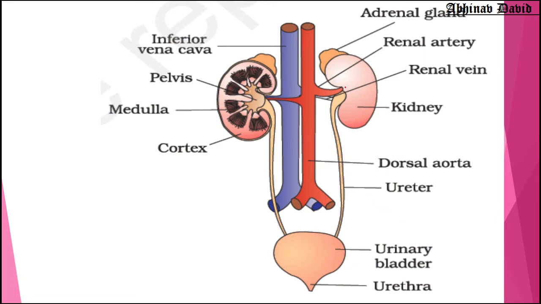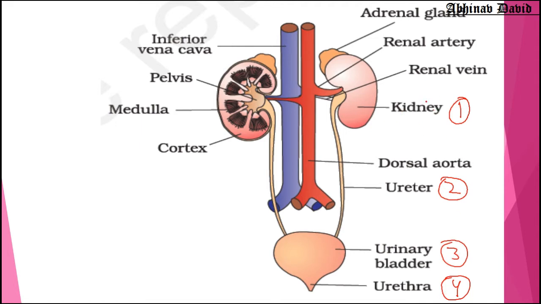So as I have already mentioned in the beginning that it consists of kidneys. So number one is kidney. So kidney is the first part of the human excretory system. Then we have a pair of ureters. You can see here, this is one ureter and this is the second ureter, and then we have the third part, that is the urinary bladder, and the last part is the urethra. So these are the four main parts of the human excretory system. So a pair of kidneys is there, ureter is there, urinary bladder is there, and urethra is there.